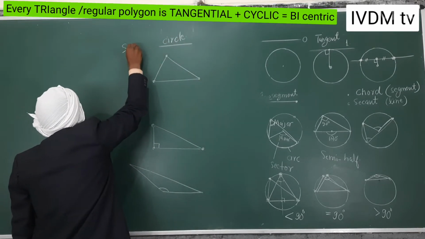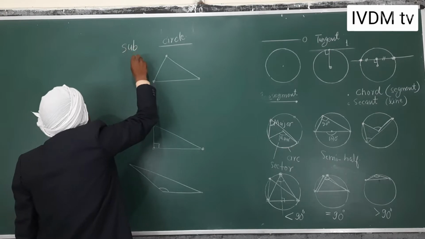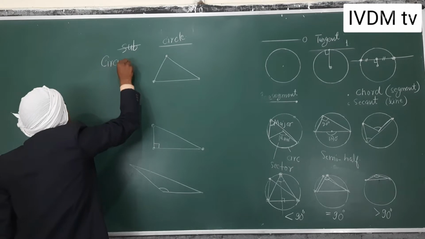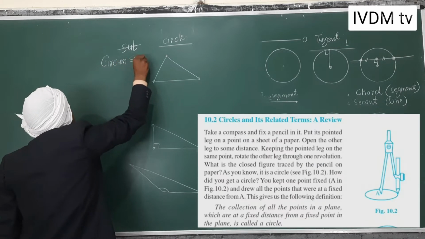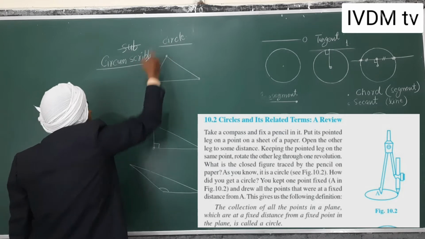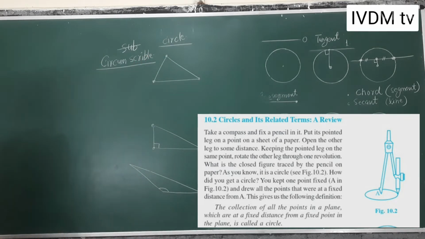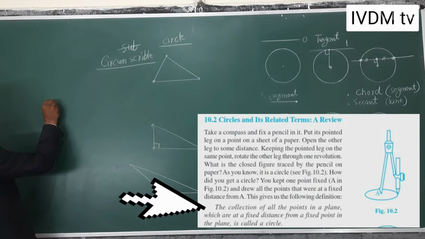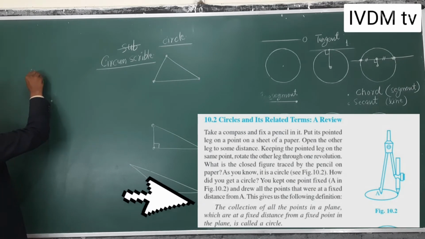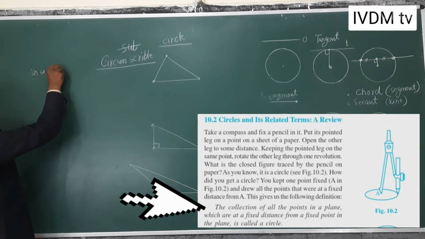And it is called a circumscribed circle. So actually a circle is all the points in a plane.